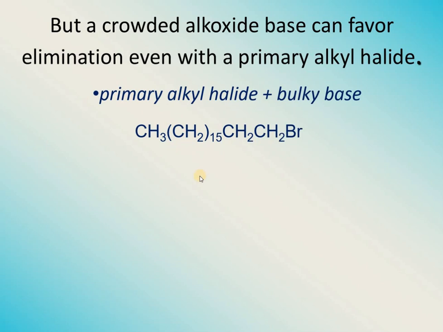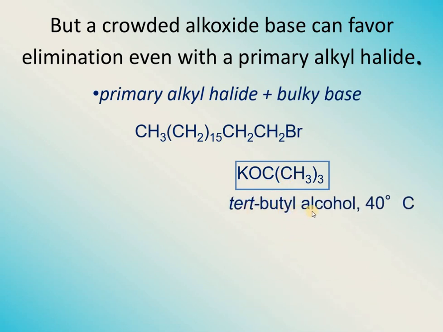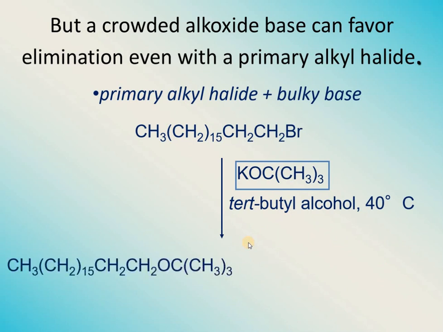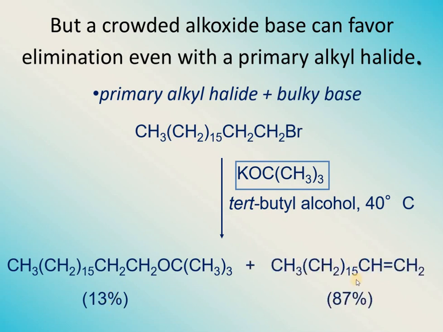For example, this is a primary alkyl halide and this is a bulky base, like as you have observed in the previous reaction, that was sodium ethoxide. Right now this is a tertiary butoxide ion with potassium, so it is called potassium tertiary butoxide. So this or tertiary butyl alcohol can also be taken at 40 degrees centigrade. This reaction is going to favor the elimination product, you will see substitution product over here is very less, that is 13%, and elimination product you can see is now the abundant product and it is 87%.